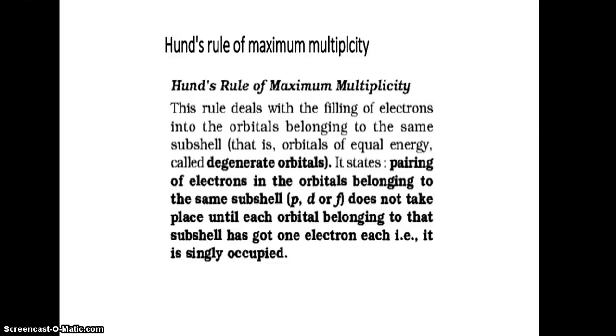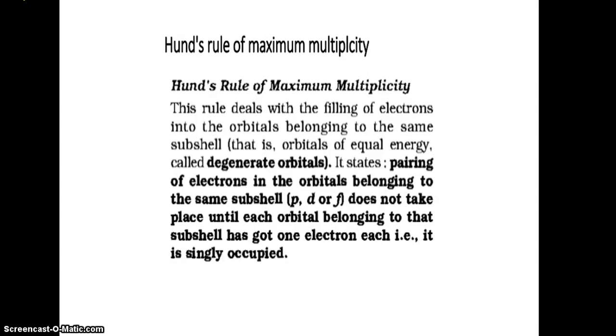Hund's rule states that pairing of electrons in the orbitals belonging to the same subshell does not take place until each orbital of that subshell has got 1 electron each, that is, it is singly occupied. After the orbitals are singly occupied, the pairing should take place. So these are the 3 basic principles by which the electron arrangement of an atom is considered.